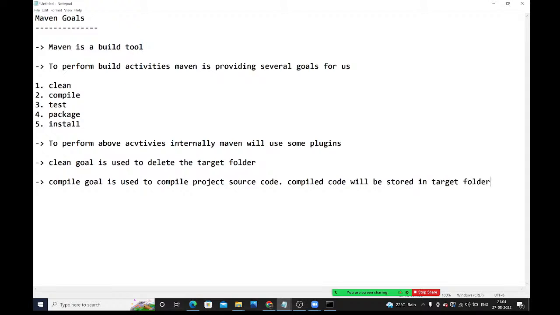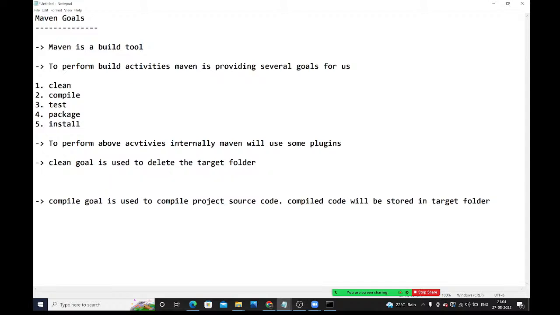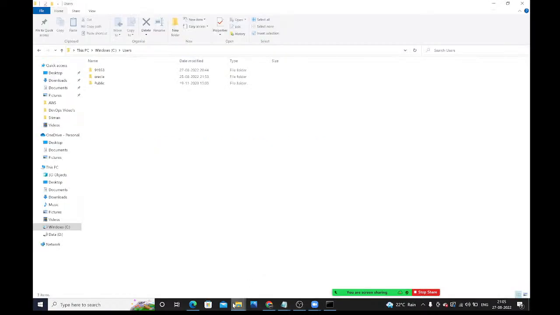Target folder. Whenever you compile the source code, that compiled code will be stored in the target folder. For clean purpose, we need to use the command mvn clean. For compilation purpose, we need to use mvn compile. See guys, currently here we don't have a target folder.